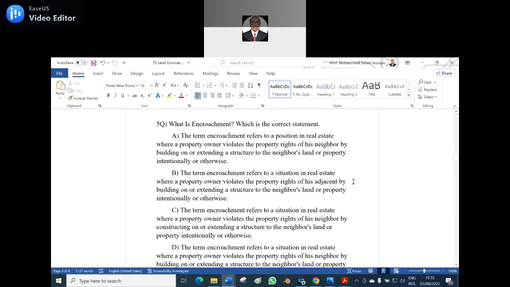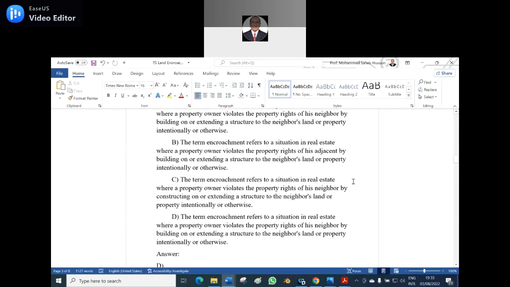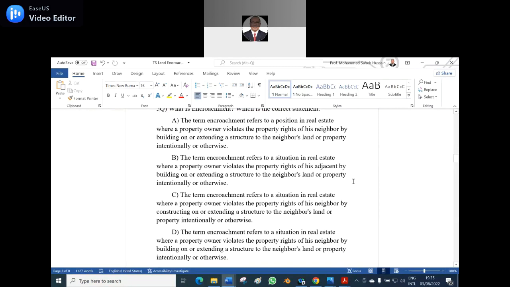C, the term encroachment refers to a situation in a real estate where a property owner violates the property right of his neighbor by constructing on or extending a structure to the neighbor's land or property intentionally or otherwise. D, the term encroachment refers to a situation in real estate where the property owner violates the property rights of his neighbor by building on or extending a structure to the neighbor's land or property intentionally or otherwise.